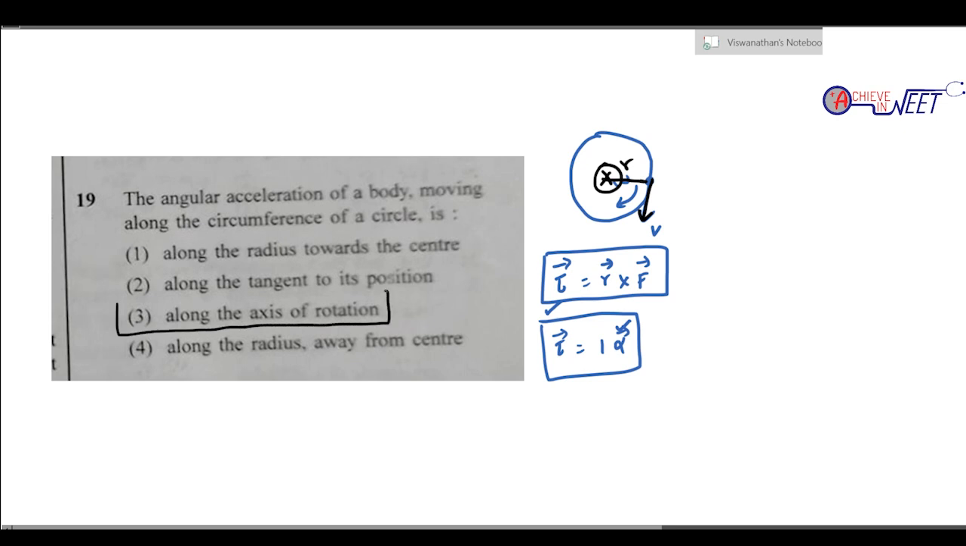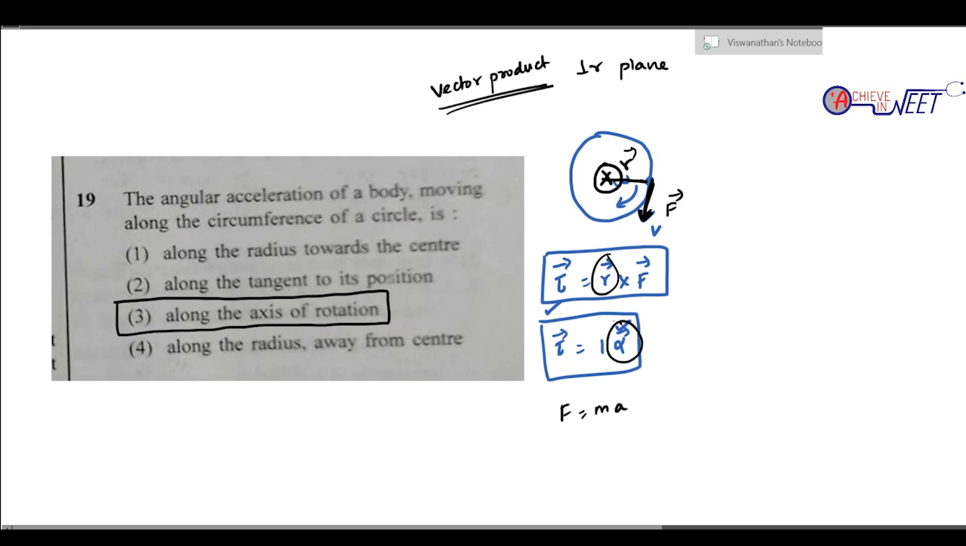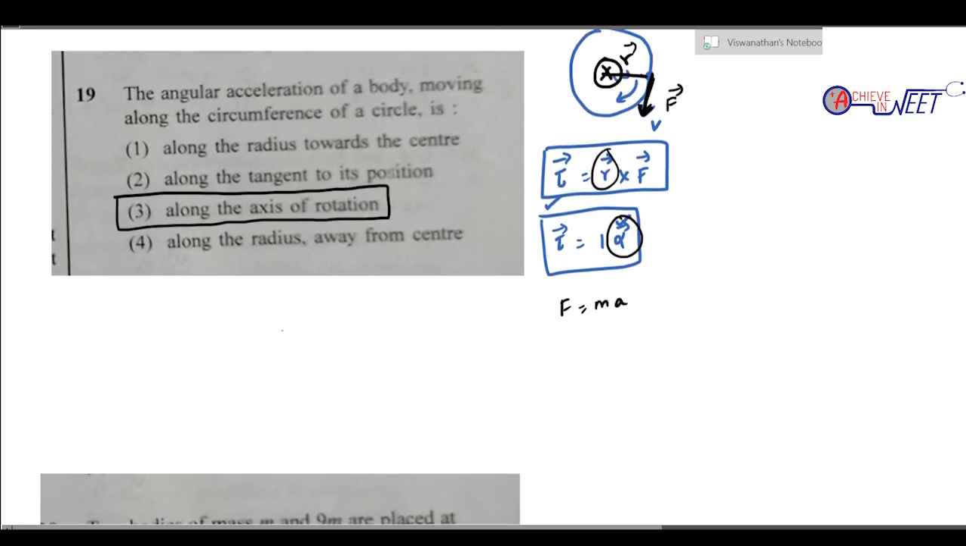So, always remember, this is a concept. R cross F, in any vector product, the direction of the vector is perpendicular to the plane containing the two vectors. Suppose there is an R vector and there is an F vector which makes the body move. It is perpendicular to the plane containing both the vectors, which is along the axis. So, if torque is along the axis, just like F is ma, torque is I alpha. So, alpha also should be along the axis of rotation.